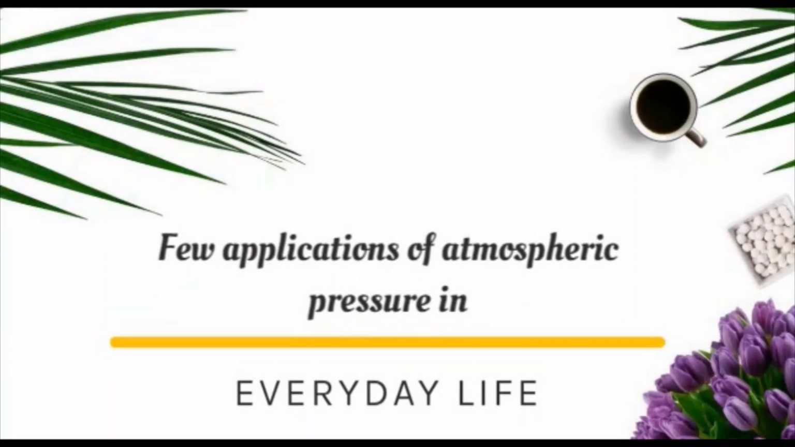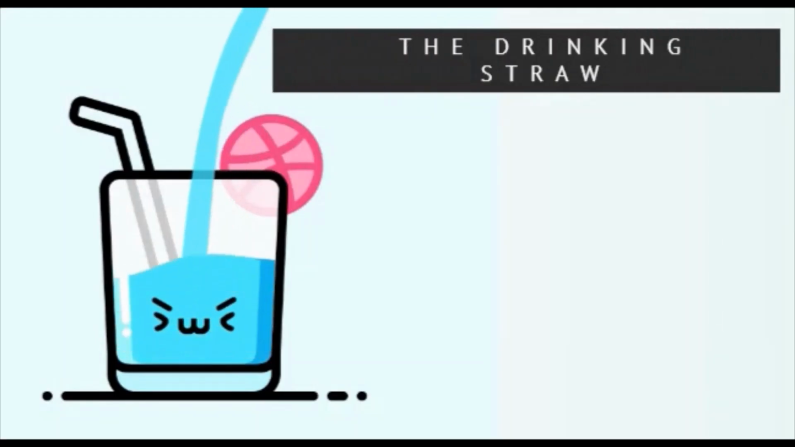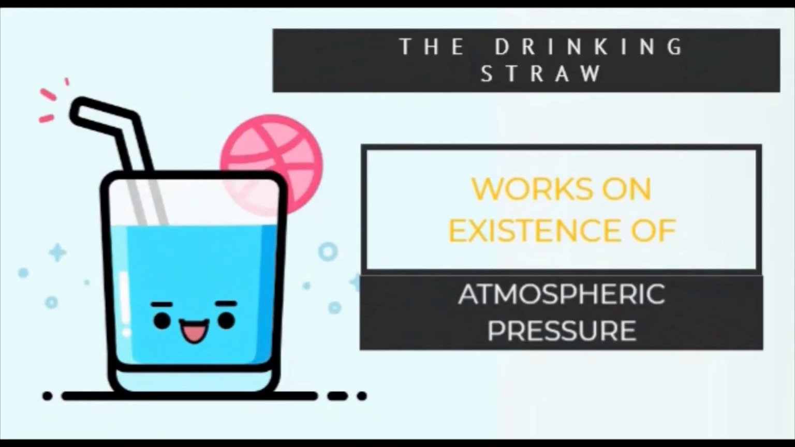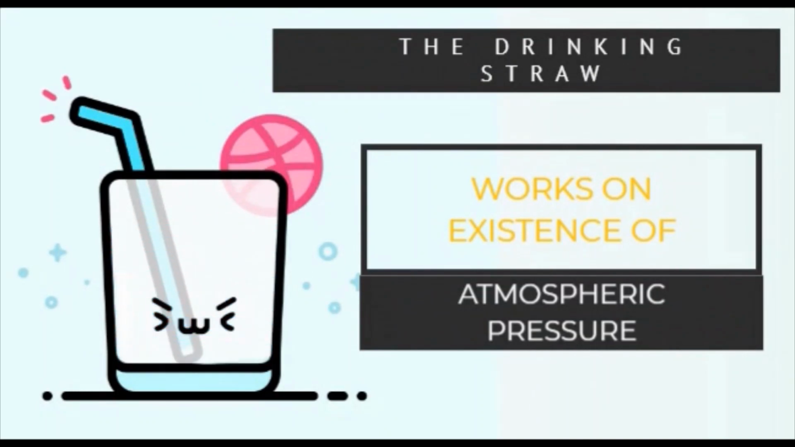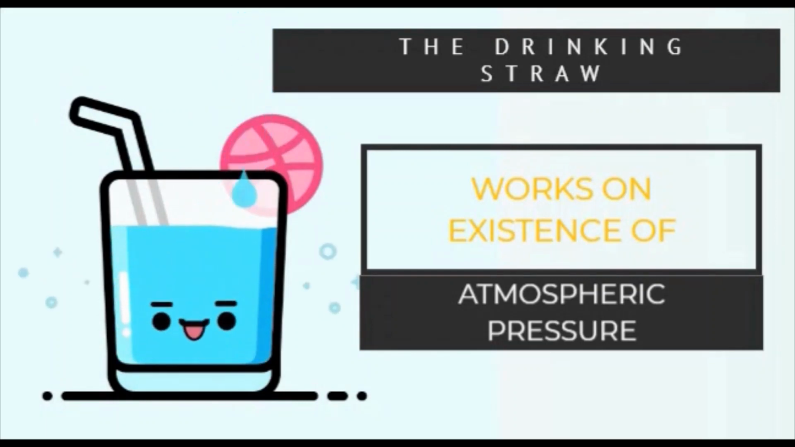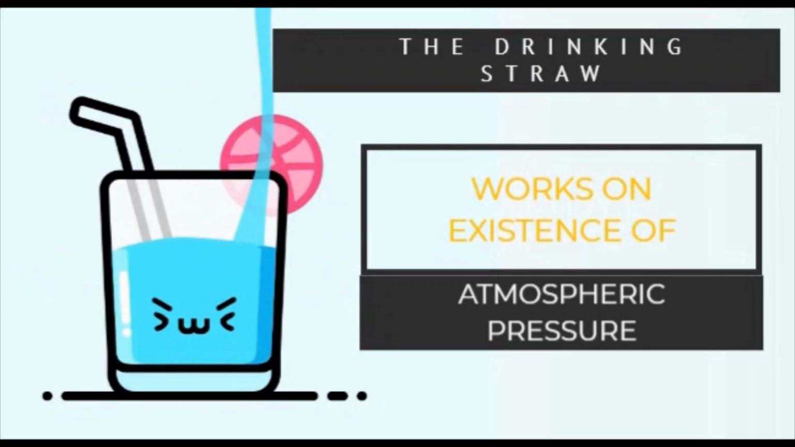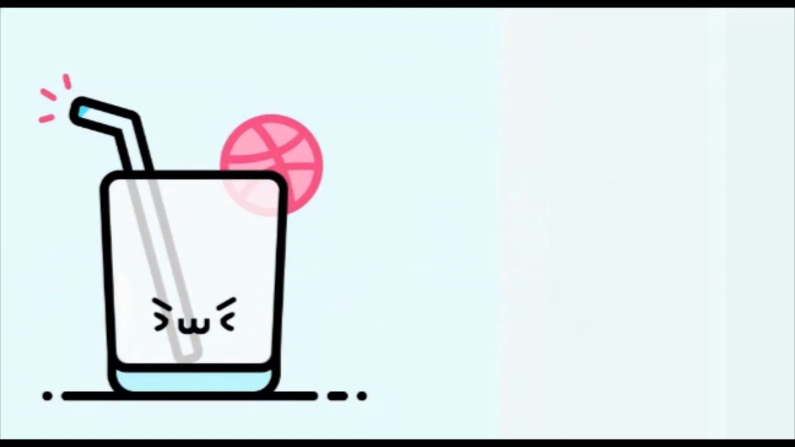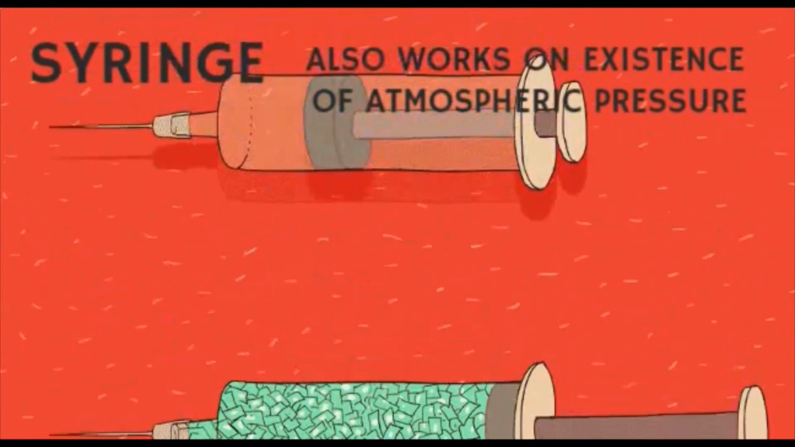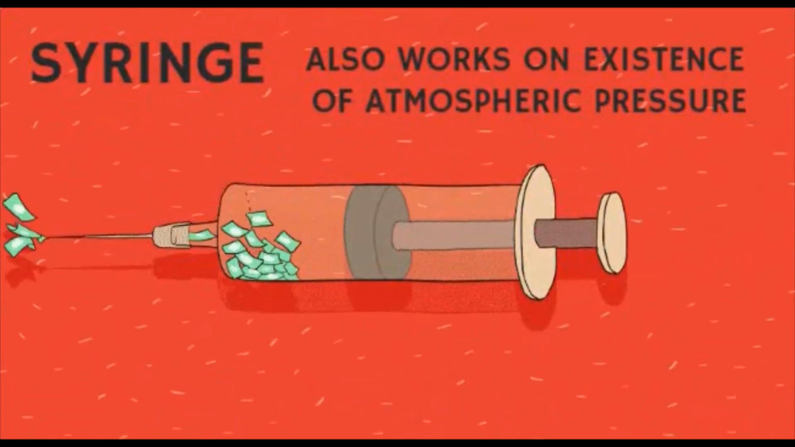A few applications of atmospheric pressure in everyday life. Let us start with a drinking straw. The lower end of the drinking straw is dipped in a soft drink. When we suck the upper end of the straw with our mouth, the pressure of air inside the straw and in our mouth is reduced, which pushes the soft drink up the straw into our mouth. So it works on the existence of atmospheric pressure. Syringe. It also works on the existence of atmospheric pressure.